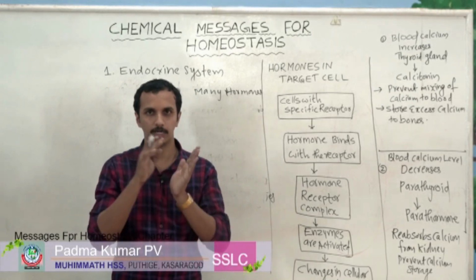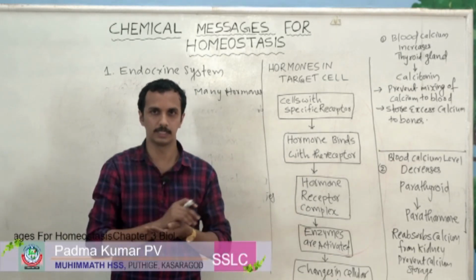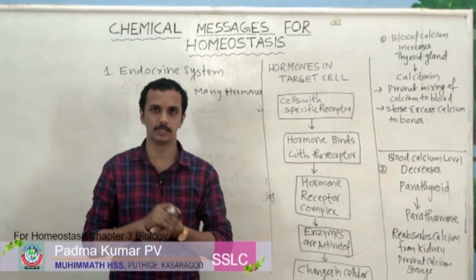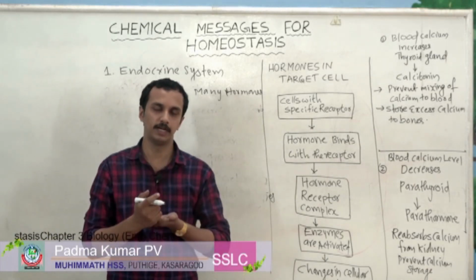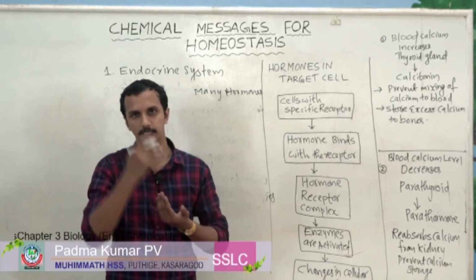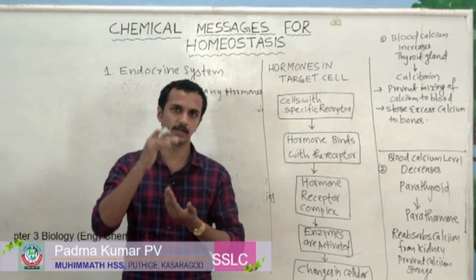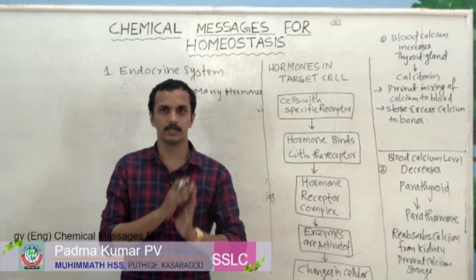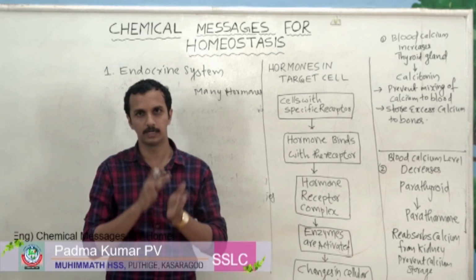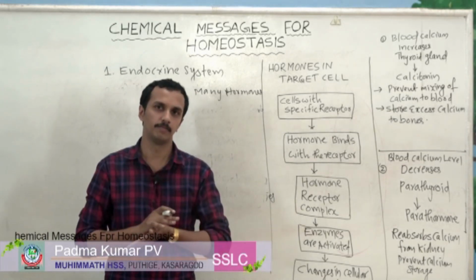We already discussed that there are no special vessels or tubes to transport their secretion. Actually, hormones get mixed with blood, and blood will transport these substances to various body parts. So a human being's blood contains many hormones.